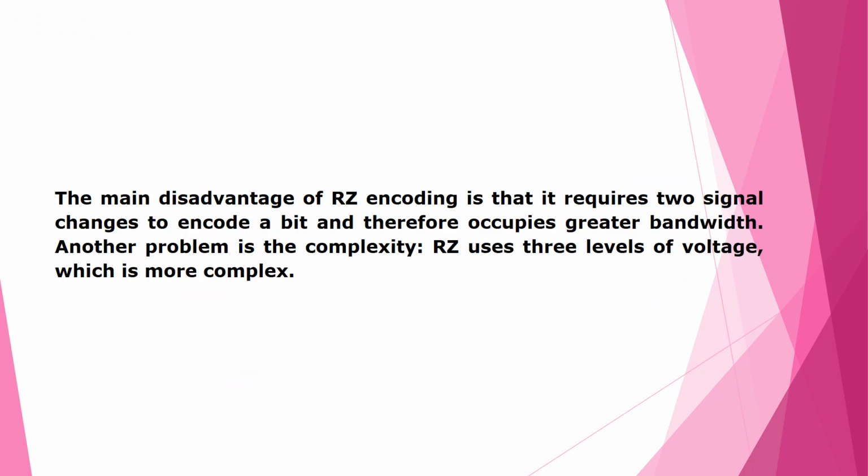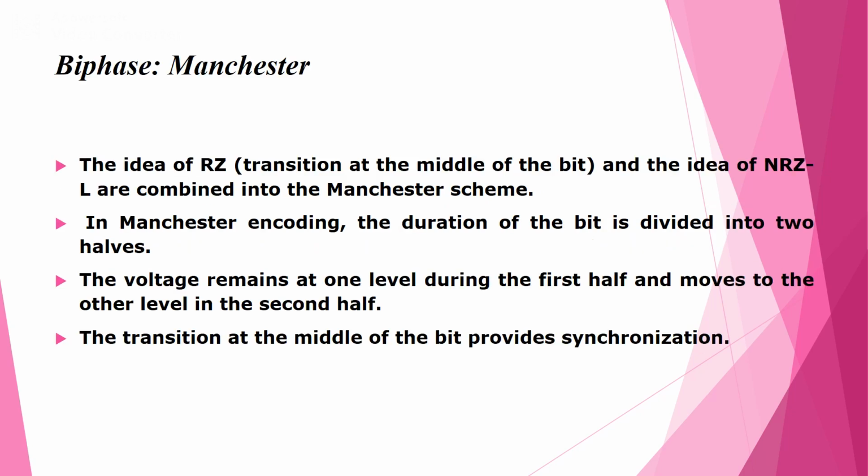The main disadvantage of the RZ encoding scheme is that it requires 2 signal changes in order to encode a single bit. That means in order to carry a single bit, we need 2 signal elements. Therefore, it occupies greater bandwidth. Another problem is complexity, because it uses 3 different voltage levels: positive, negative and 0 voltage level.